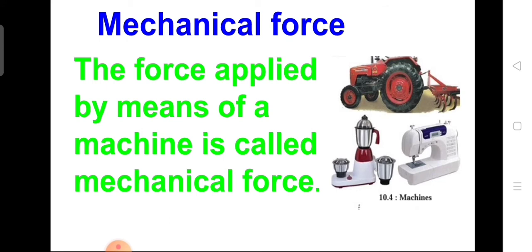Mechanical force. The force applied by means of a machine is called mechanical force. For example, sewing machine, electric pump, washing machine, mixer, etc. All these are machines. So, the force applied by these machines is called mechanical force.